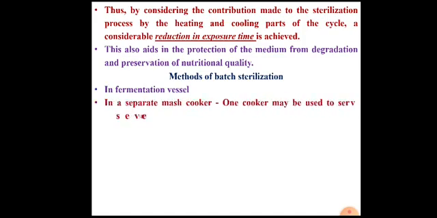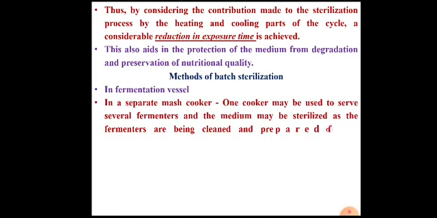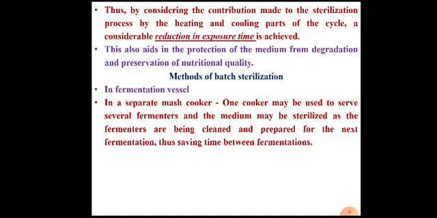The second method is sterilization in a separate cooker. So there are separate cookers, just like an autoclave. The advantage is that one cooker may be used to serve several fermenters. That means in the cooker the sterilization is done, and then the medium is transported to the fermentation vessel.